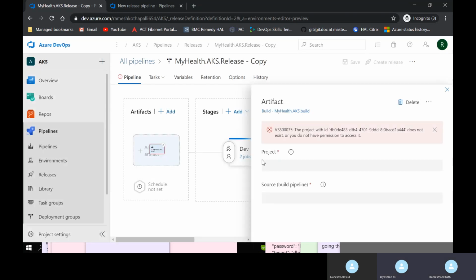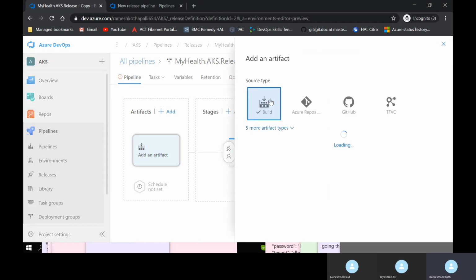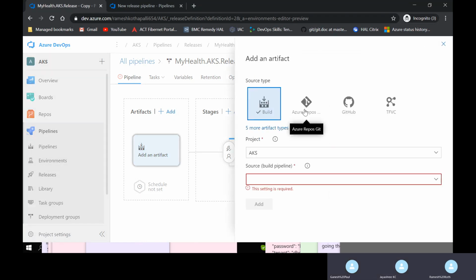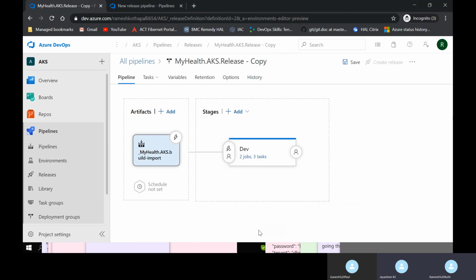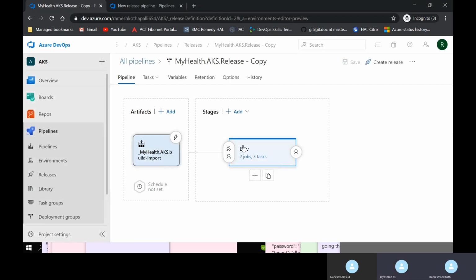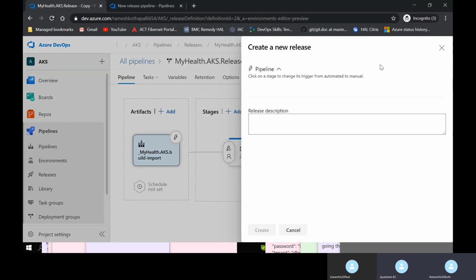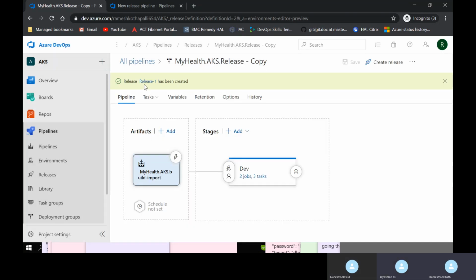Okay. Confirm. Yeah. Now add. Select the pipeline, the source build pipeline. Take that. Click on add. Okay, you can go ahead and save it. Then click on create release. Yeah. Okay, click on release 1.